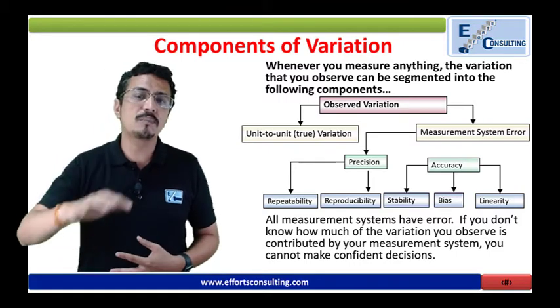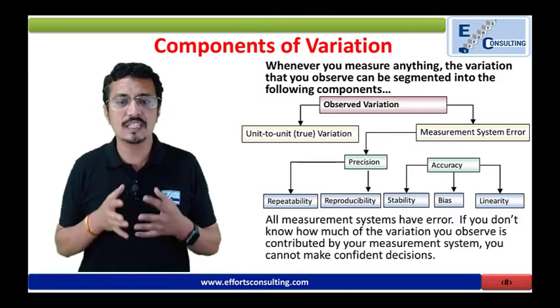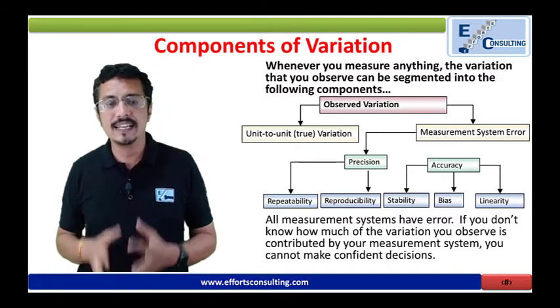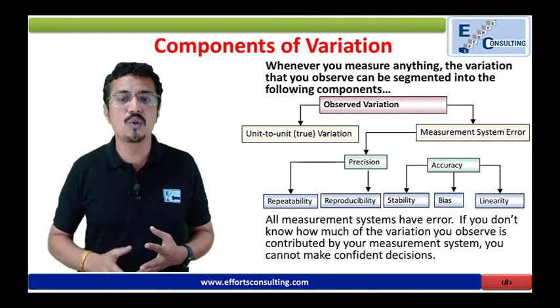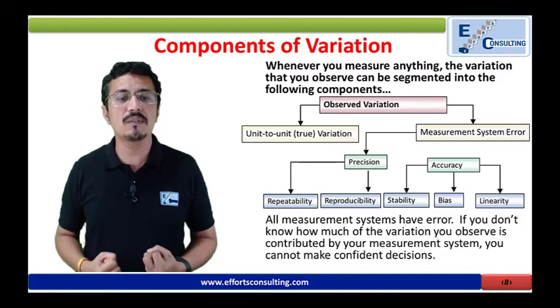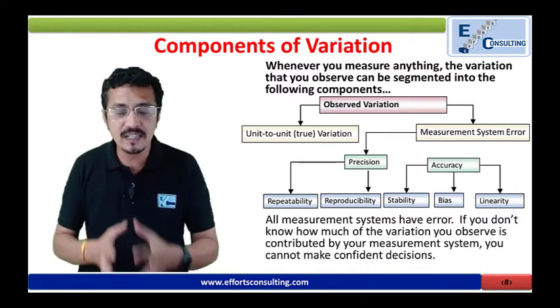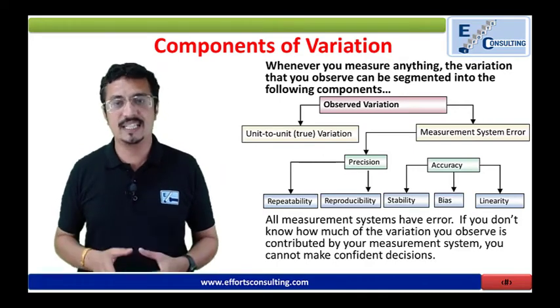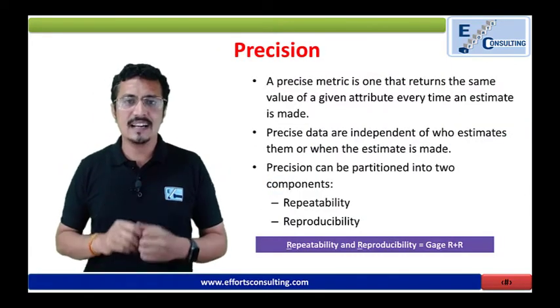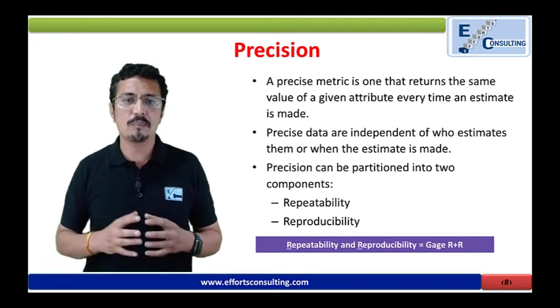And because of the accuracy, if we are having some variations, then we are getting into the stability, bias and linearity. So all the measurement systems have error, and if you don't know how much of the variation you observe contributes to the measurement system, you cannot make confident decisions, and that is why we need to calculate the variation in the system. Let us understand repeatability and reproducibility, which are the part of precision.